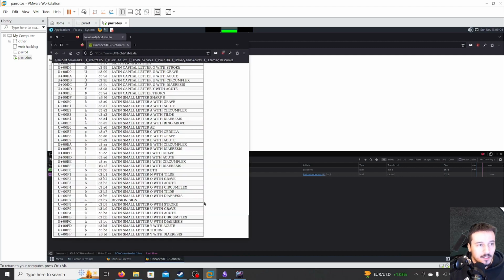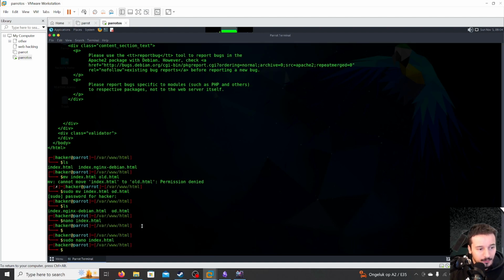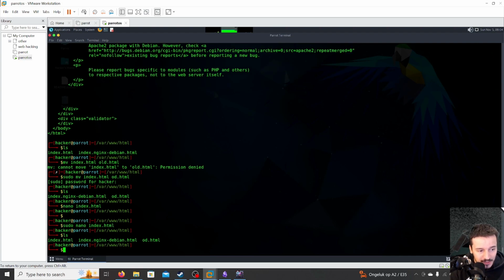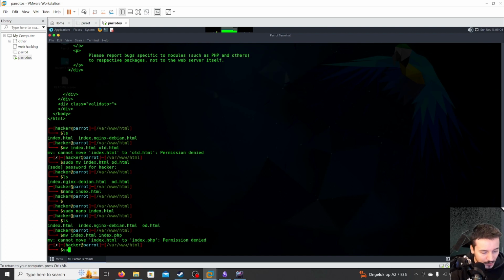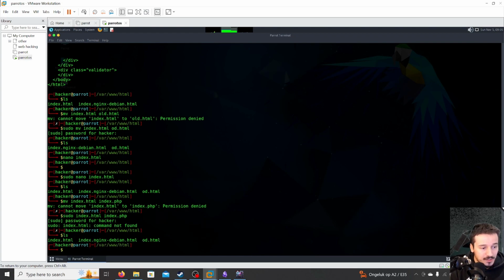We have created an HTML file, and now I'm going to show you how to create a PHP file. To create a PHP file, you have to add a PHP extension to the file. As you can see when we ls, we have index.html. We're just gonna mv index.html and call it index.php. So sudo mv index.html to index.php. And if we do ls now, we can see we have a PHP file. So now we can just do sudo nano